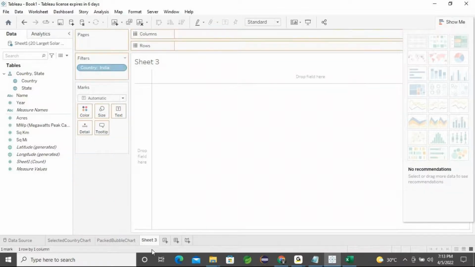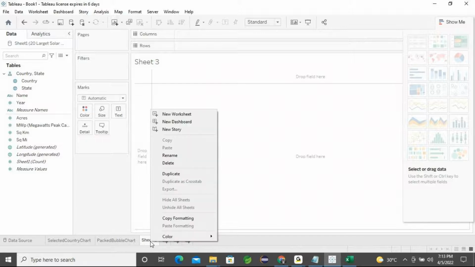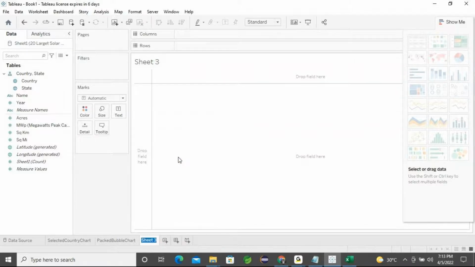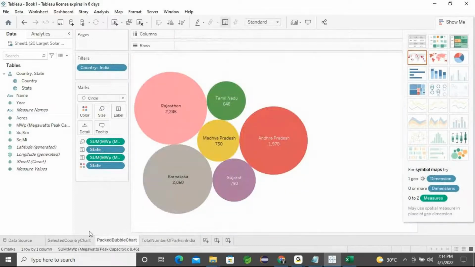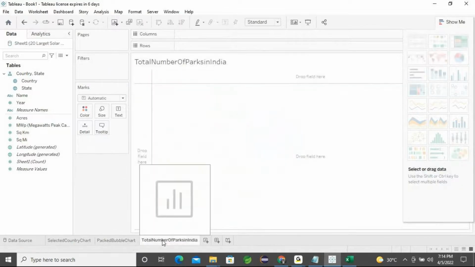From here in sheet number 3, I can right click and give the sheet name: total number of parks in India. Now I selected that country, and we looked at the state-wise values, the megawatts generated and the total number of parks in India.